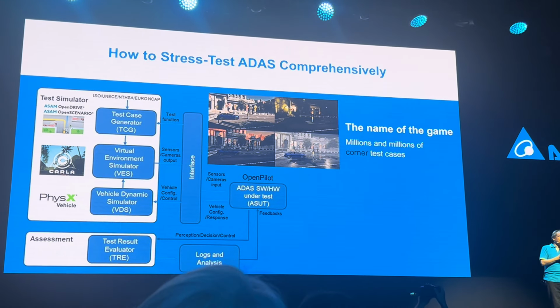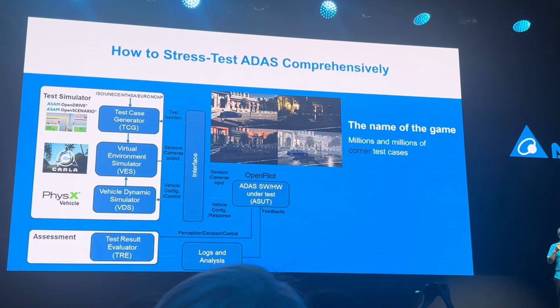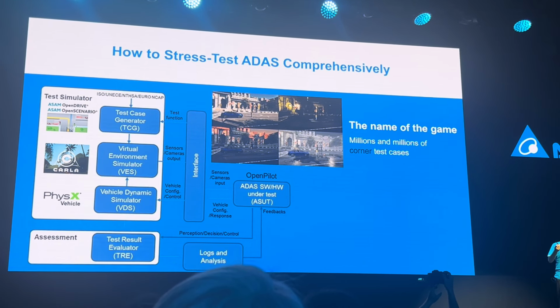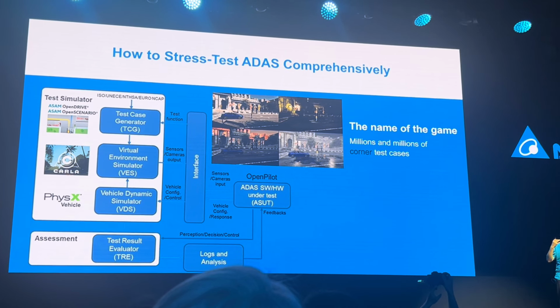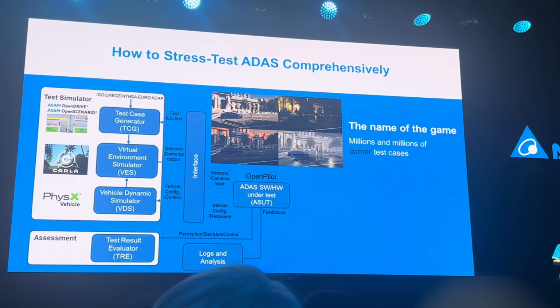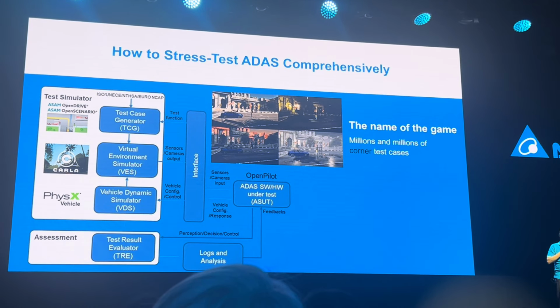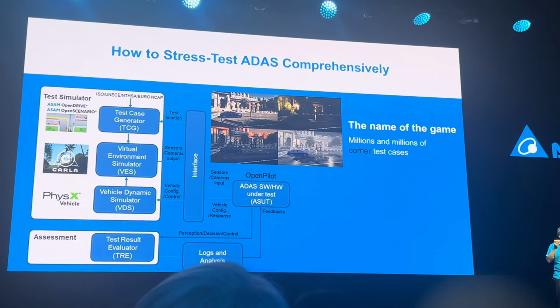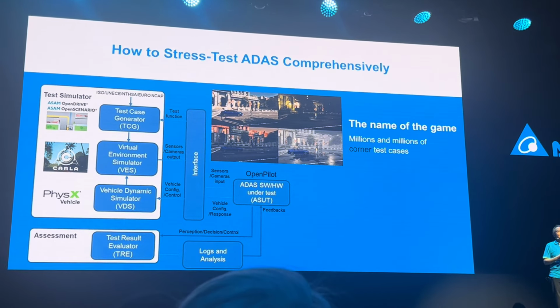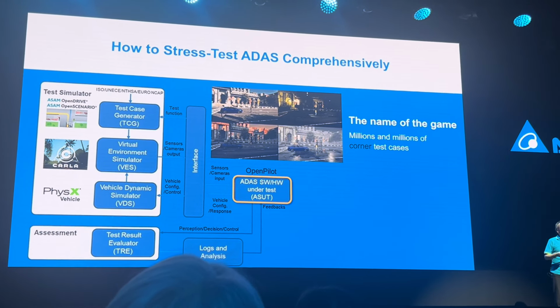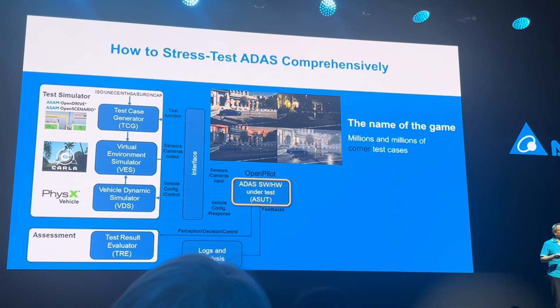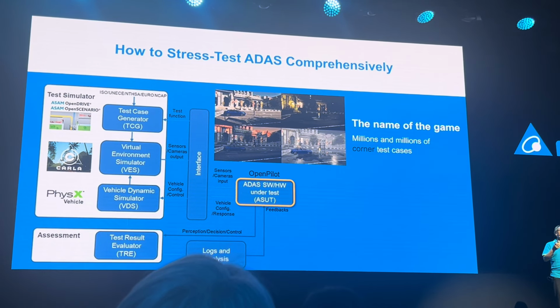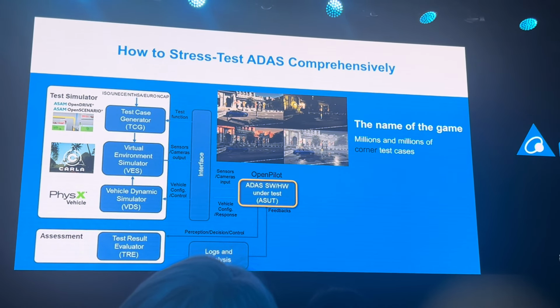So how do we do this stress test? Ideally, the simple answer is to be able to generate millions and millions of corner test cases, really real test cases that can expose the weakness of the ADAS system under test. That's really the name of the game. So imagine that we have an ADAS system at hand, like this. And let's assume it's openpilot, which is an open source ADAS software. That's actually pretty high quality, right?